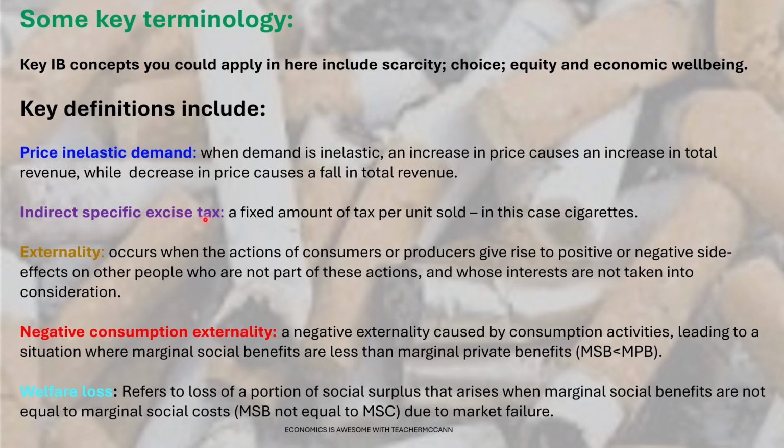Indirect specific excise tax, so that's a fixed amount of tax per cigarette sold. Externalities are positive or negative outcomes for those outside of the transaction. We know that cigarettes create negative consumption externalities, and also there's a welfare loss because of the overproduction and overconsumption of cigarettes. So that's market failure.